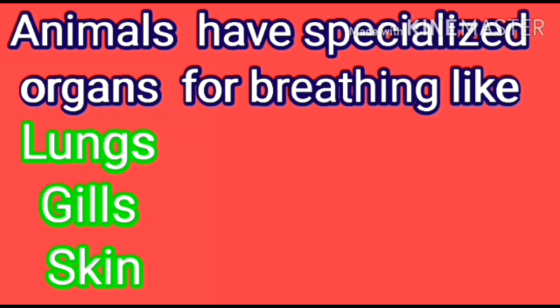The oxygen taken in has to be supplied to each and every part of the body, but in plant species, no specific organs are present. In plant species, for gas exchange, leaf stomata are used, for the stem lenticels are used, and for the root portion, root hair cells are used for diffusion, for taking in oxygen as well as for releasing carbon dioxide.